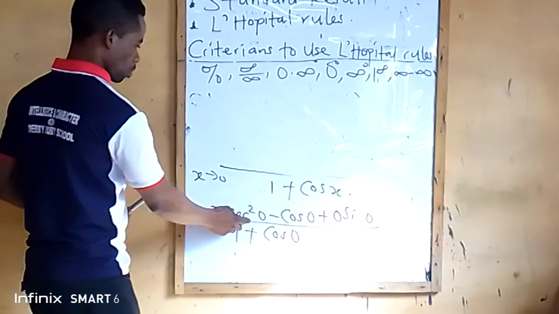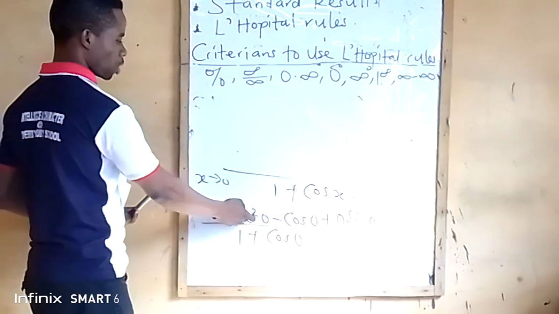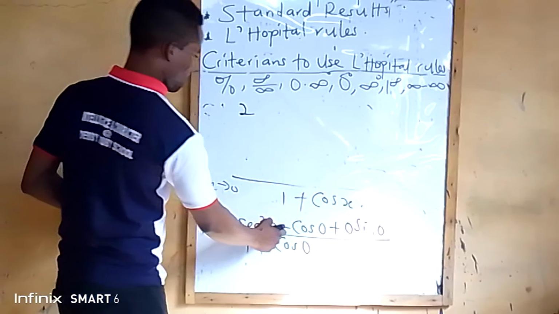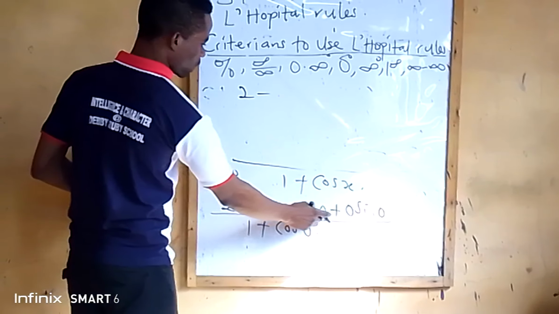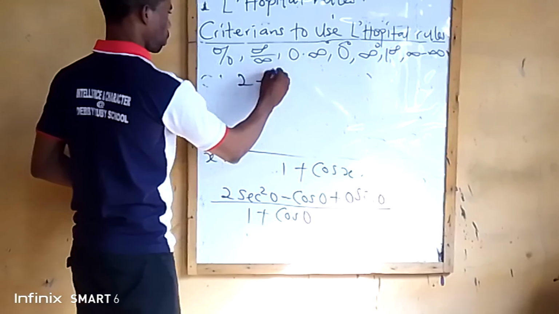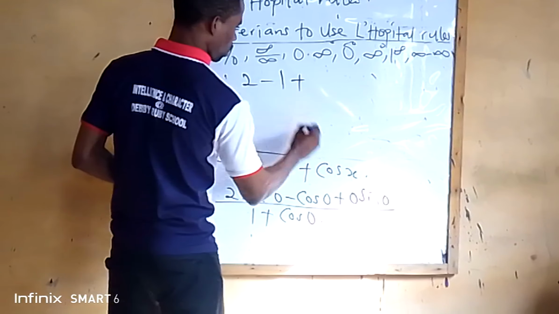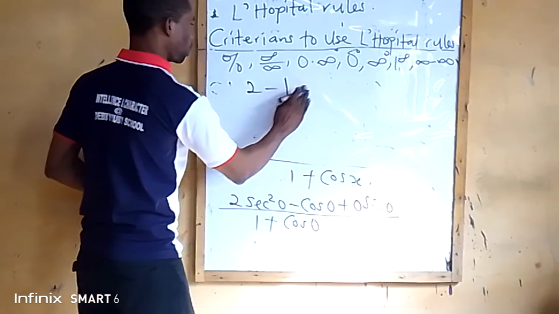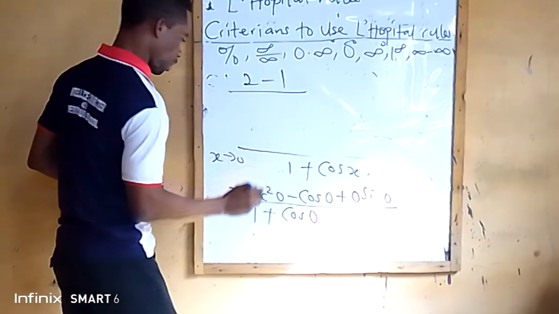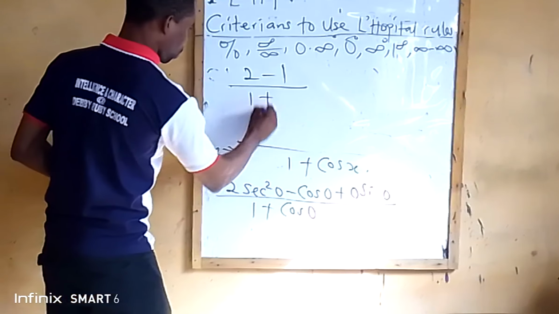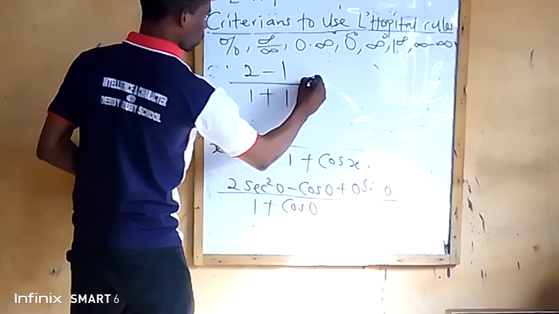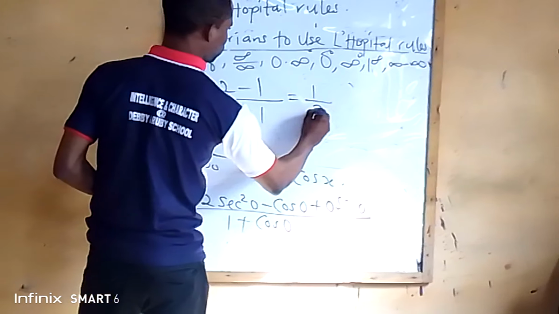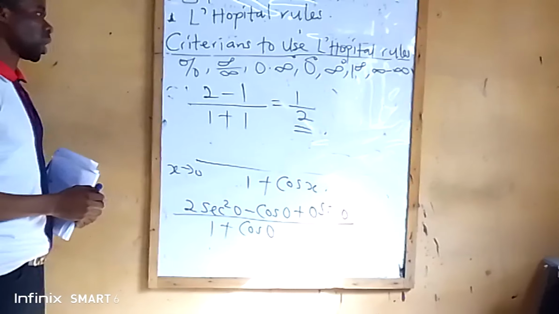If sec 0 is 1, 1 square is still 1, and 1 times 2 is 2. Minus cos 0, which is 1, plus sine 0 is 0, and 0 times 0 is 0, so that one has gone. All over 1 plus cos 0, which is 1. That is 2 minus 1, that is 1, all over 1 plus 1, that is 2. So our answer is 1 over 2.